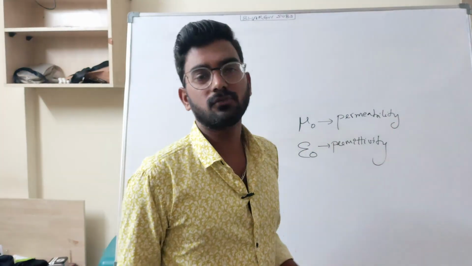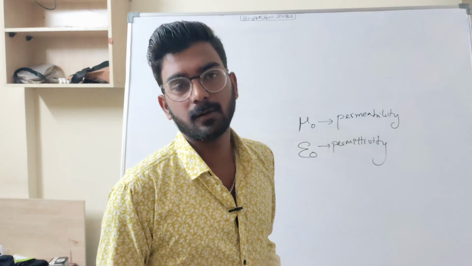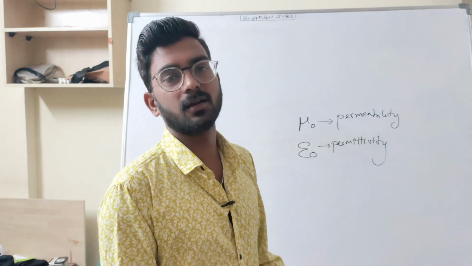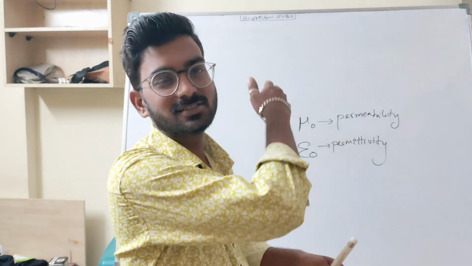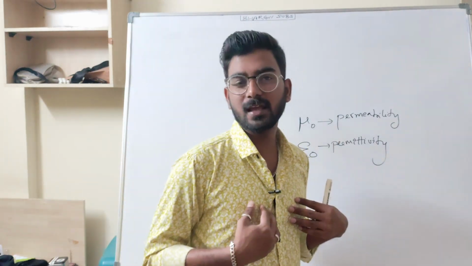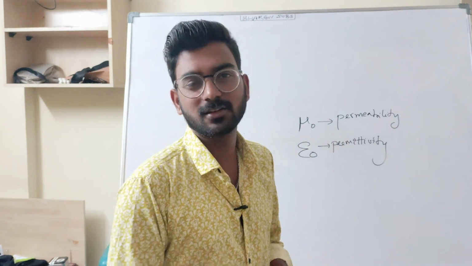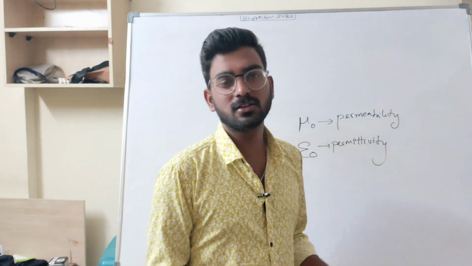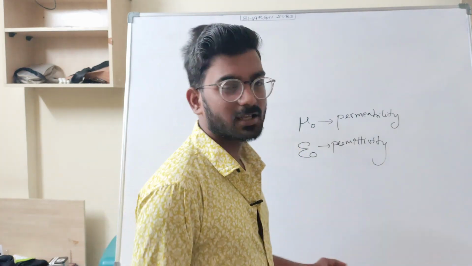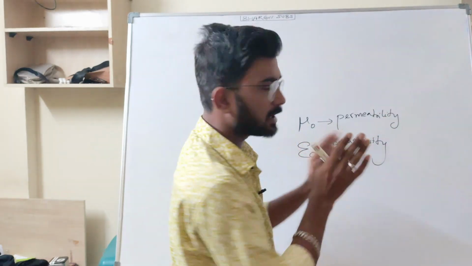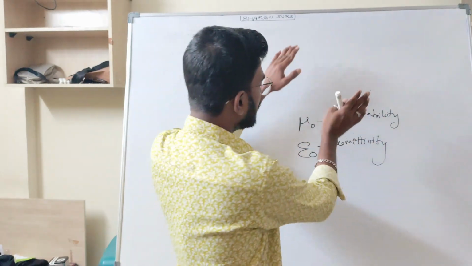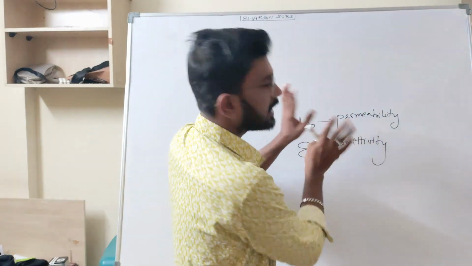Permittivity means how freely an electric wave will travel in an electric field. For example, how freely can I enter into my home? Very freely, without any obstacle. How freely can I enter into your home? With some obstacles, some restrictions. Similarly, how freely it will enter into these fields is known as permeability for the magnetic field and permittivity for the electric field.